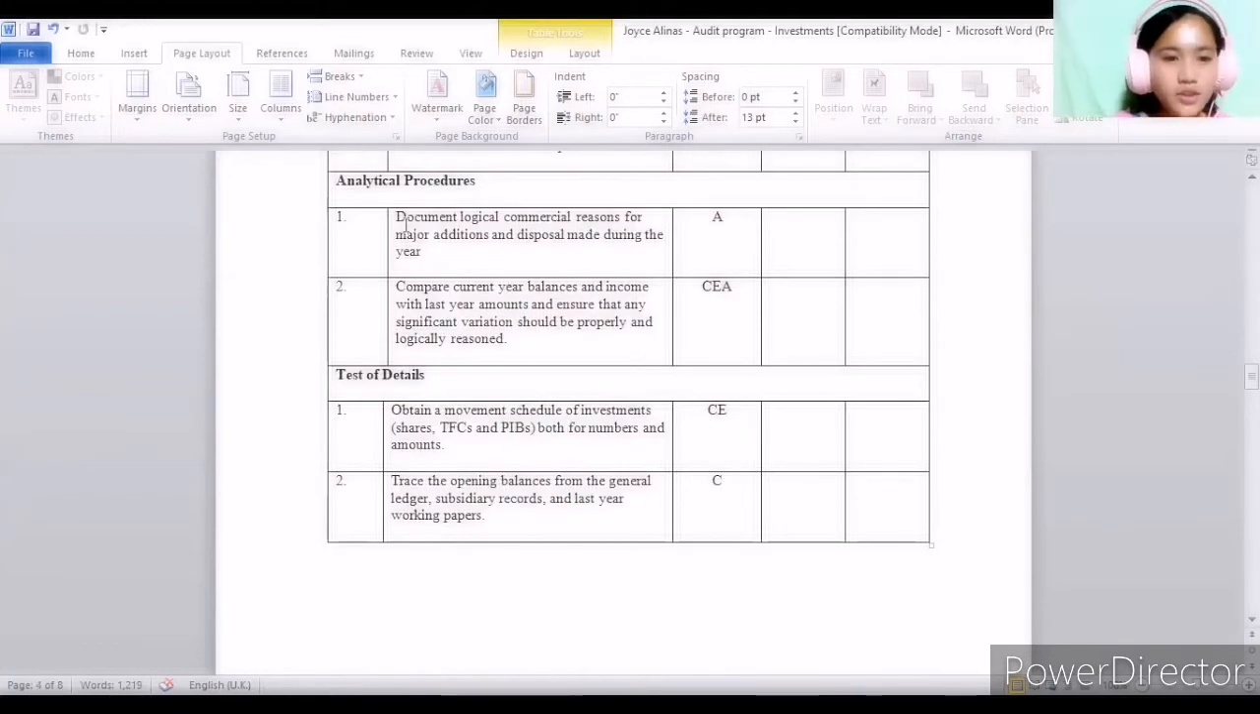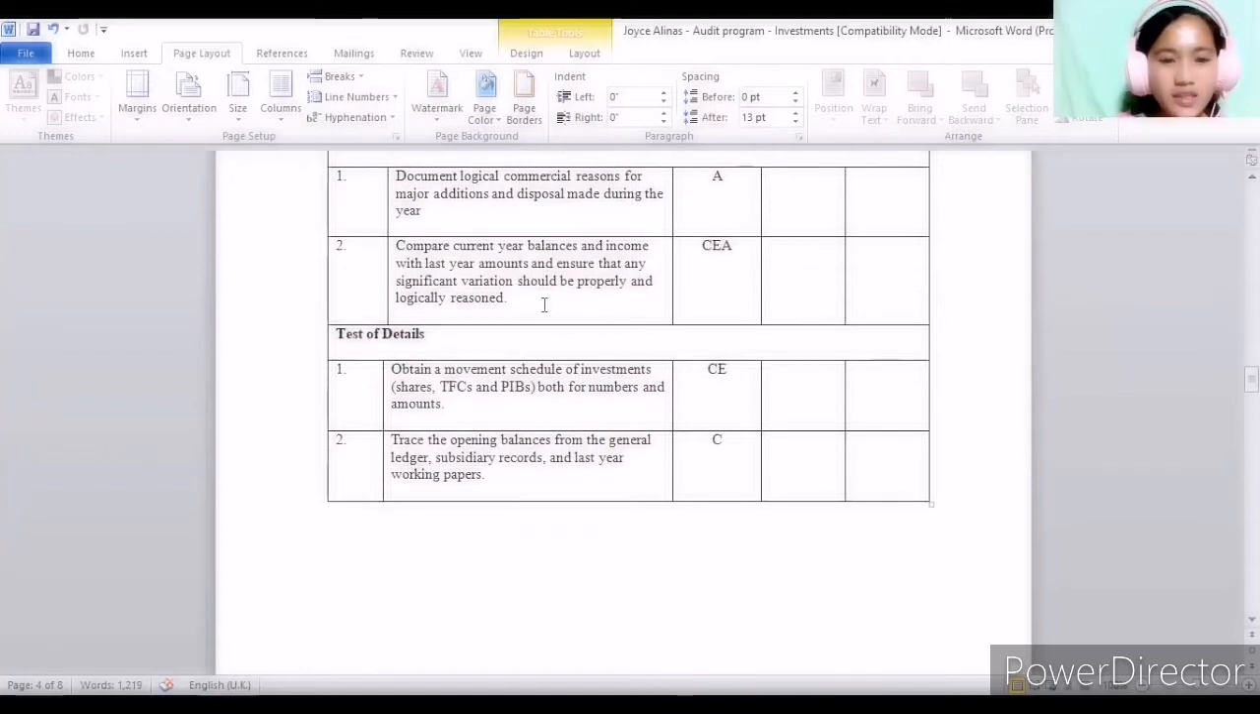So, after the test of controls, we have the analytical procedures. This includes documenting logical commercial reasons for major additions and disposals made during the year. This attains the objective of testing the accuracy of the transactions. Next is to compare current year balances and income with last year amounts and ensure that any significant variation is properly and logically reasoned. This tests the completeness, the existence, and the accuracy of the transactions.